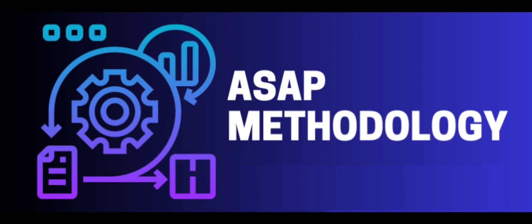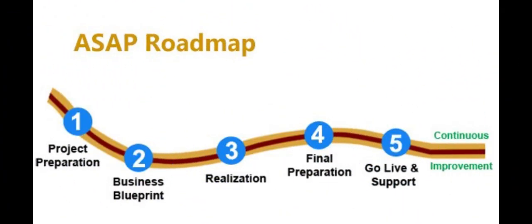ASAP methodology. The Accelerated SAP methodology framework consists of 6 phases of implementation. Each phase of the roadmap provides detailed plans to assist in documentation, recommendations, and implementation of SAP systems. Each phase of the process ends with a quality check that helps monitor the deliverables and other factors of critical success. Below is a brief description of each phase of the ASAP methodology roadmap.